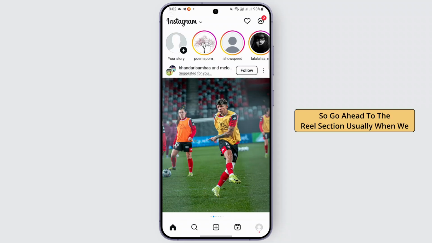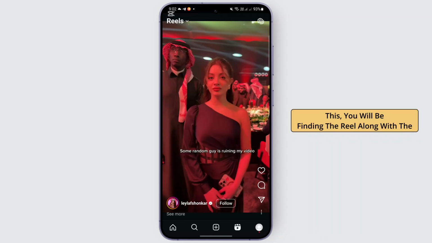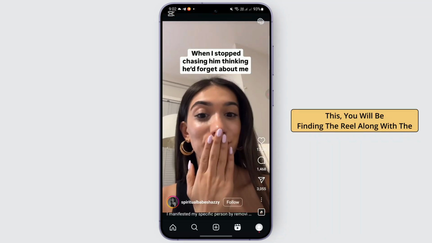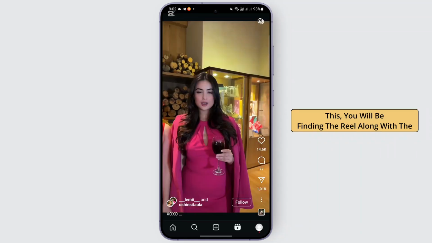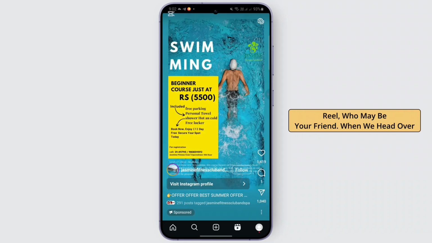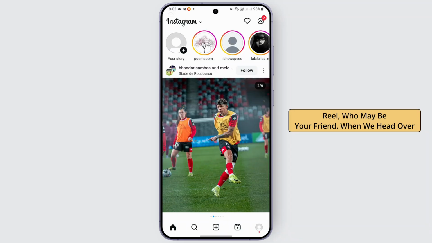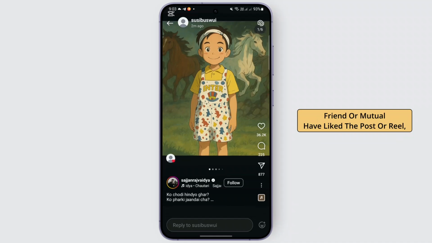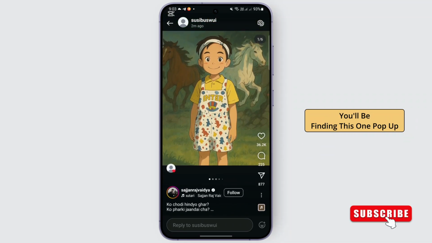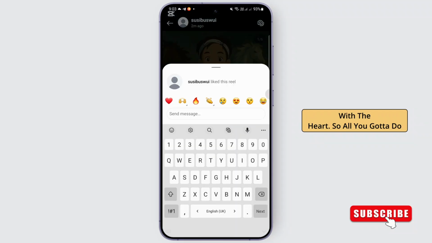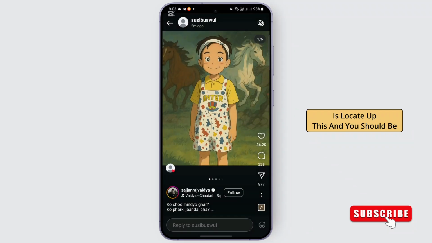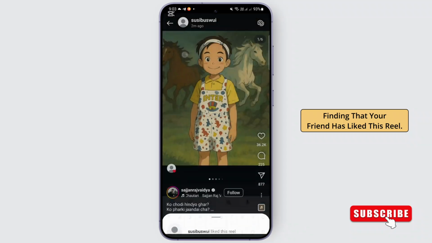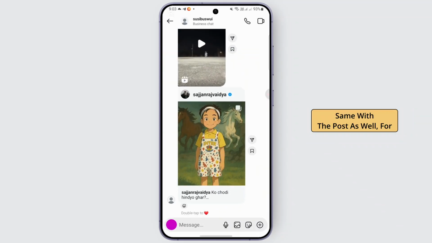So go ahead to the reel section. Usually when we head over to the reel section like this, you will be finding the reel along with the person that may have liked the reel, who may be your friend. When we head over to the reel or post, if your friend or mutual has liked the post or reel, you'll be finding this pop up with the heart. So all you gotta do is locate this and you should be finding that your friend has liked this reel. Same with the post as well.